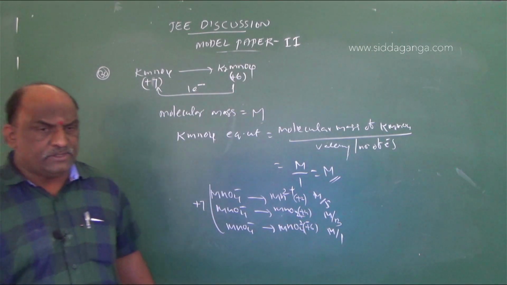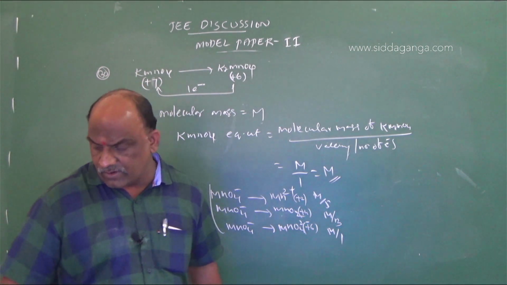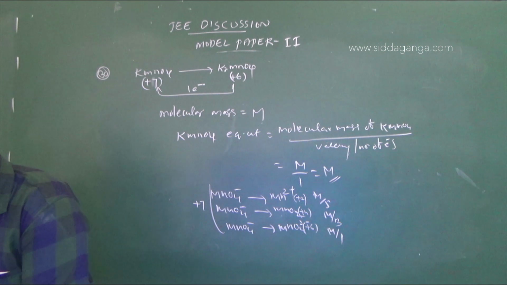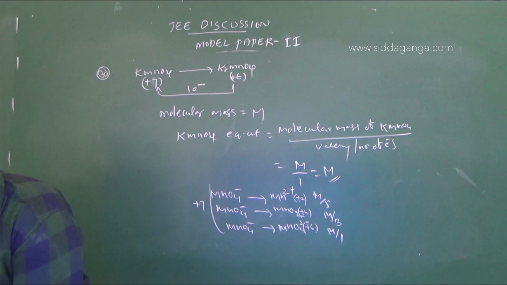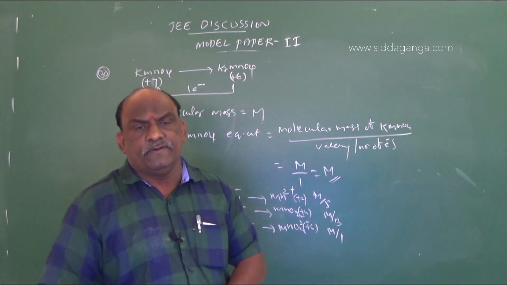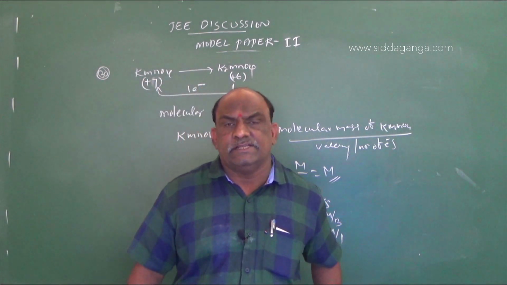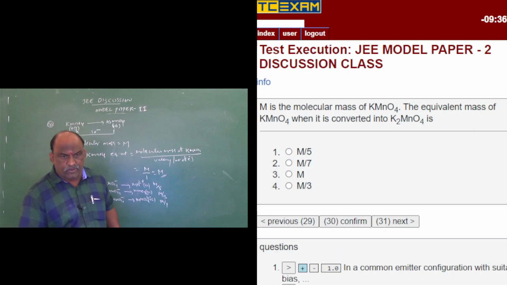According to this, KMnO4 is converted into K2MnO4, so we go with the direct number of electrons involved from reactants to products. So simple, the answer is M only.